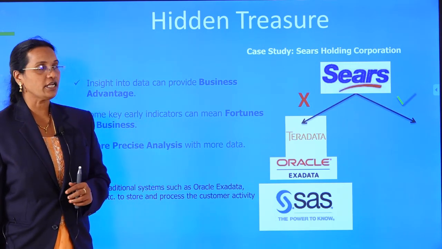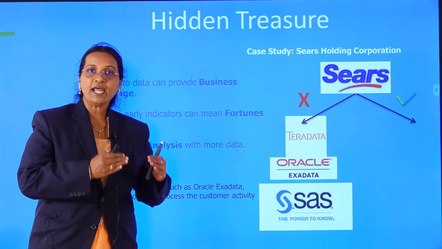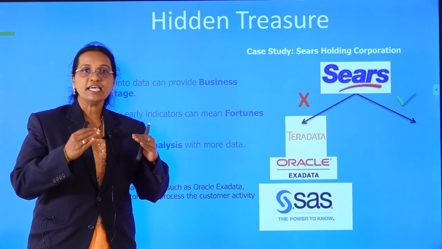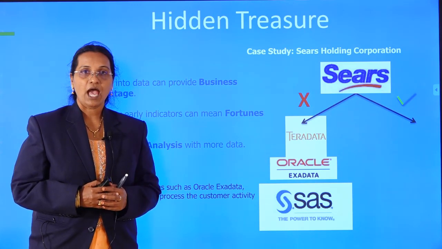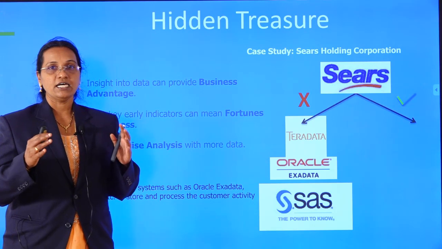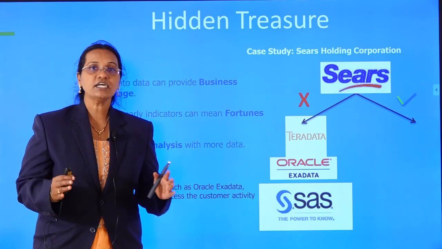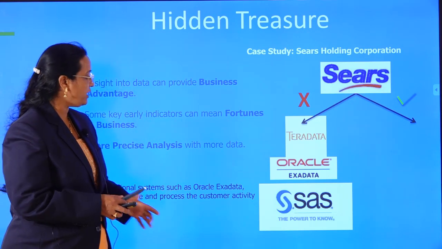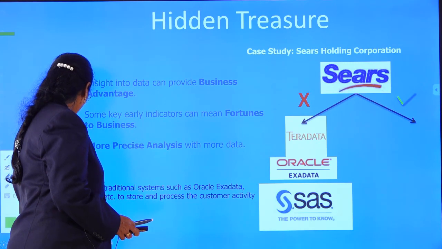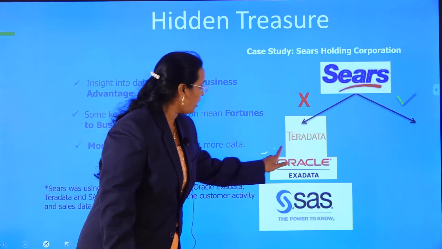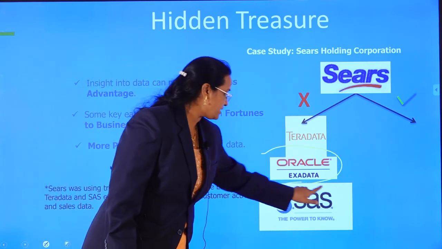What is the hidden treasure? As in the previous session, we have seen that from the retail part, the Sears company is generating a large amount of big data. As long as the Sears company was getting structured data, they were able to maintain their data by using Oracle and SAS.